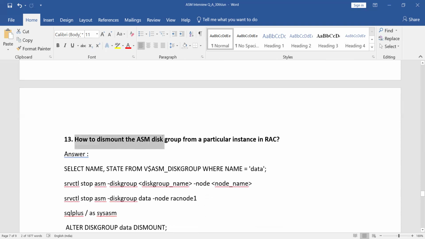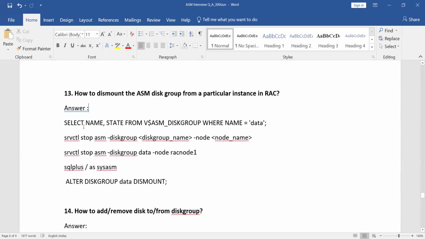Then how to dismount the ASM disk groups from a particular instance in a RAC? When you're using a RAC environment, how are you going to dismount a particular disk group? Say there is a maintenance activity. At that time, how are you going to dismount it? You can use a SQL command.